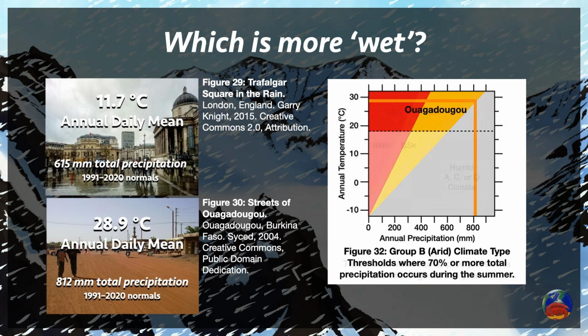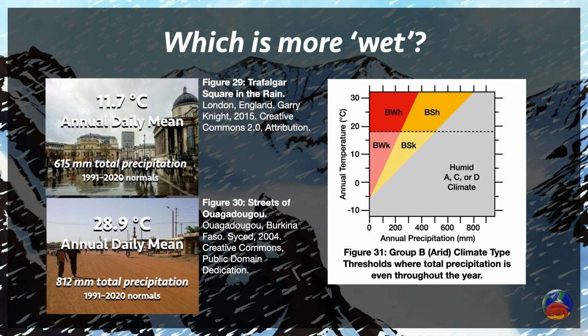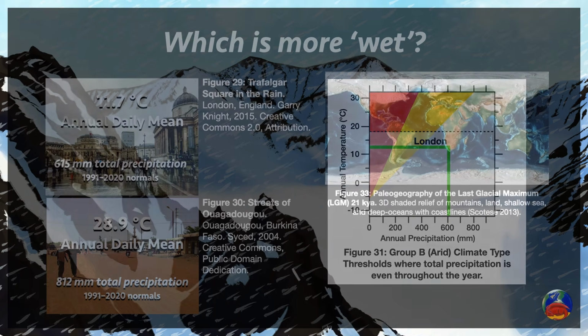We can do the same for London on a chart for climates that have even precipitation throughout the year. And by doing that, we find that the rainy city falls well on the humid side. Precipitation is an important factor, but what this exercise demonstrates is that other factors are vital to consider when thinking about aridity. The Köppen-Geiger climate classification uses temperature as a proxy for potential evapotranspiration, since higher temperatures cause increased evaporation and cause plants to transpire more.